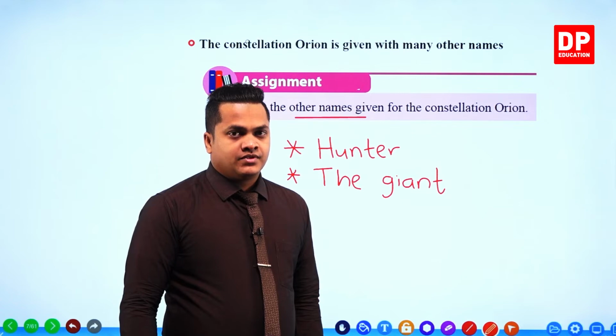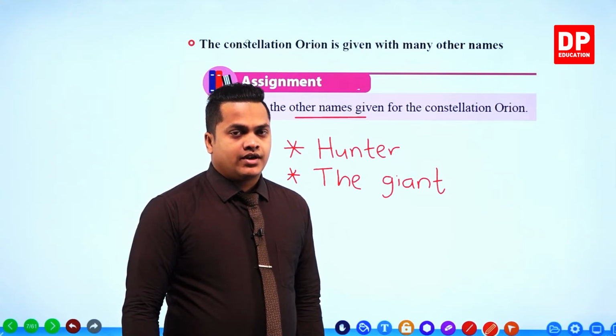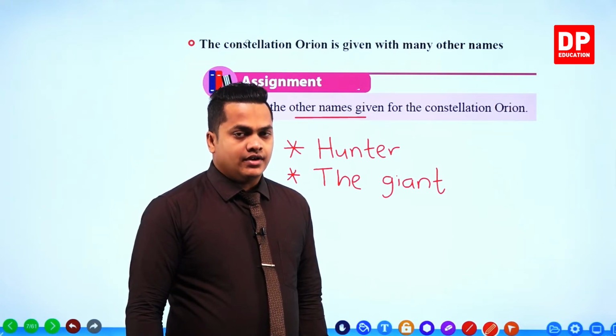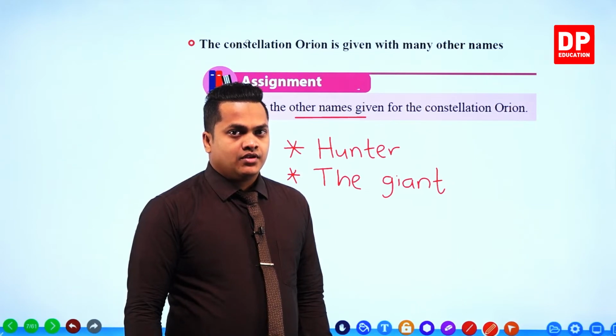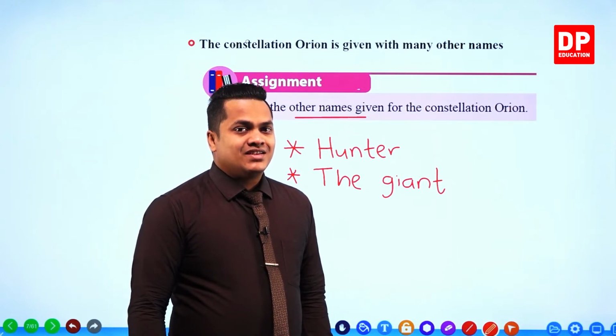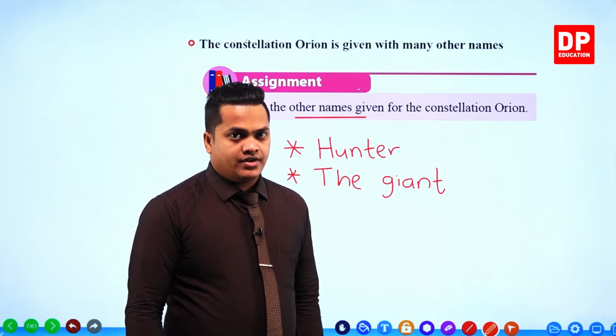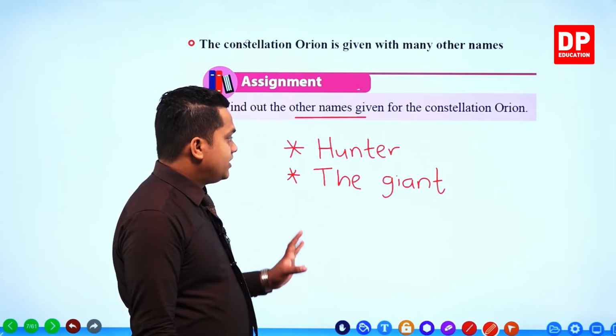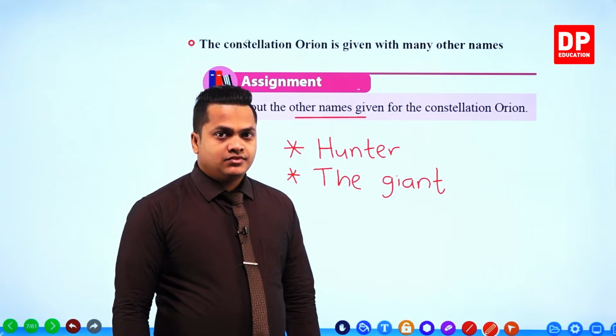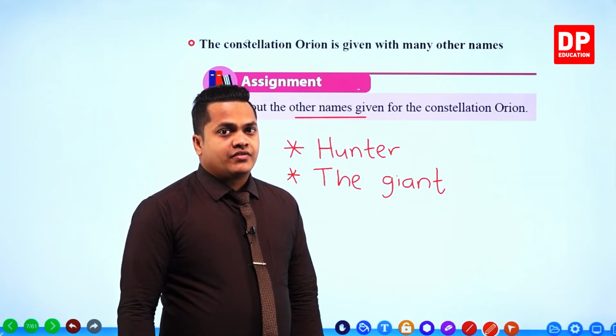Okay, Orion, right? You find out other names also. So Orion is in the shape of a hunter, right? That's why it is referred to as the hunter. So my dear children, what do you have to do?